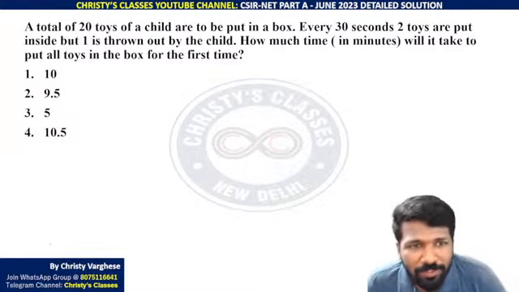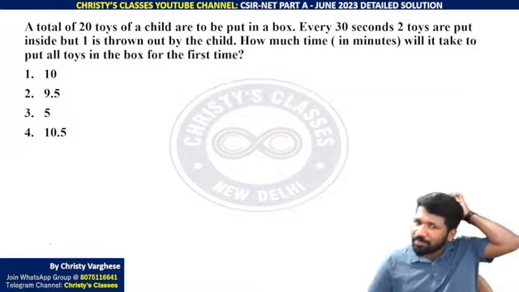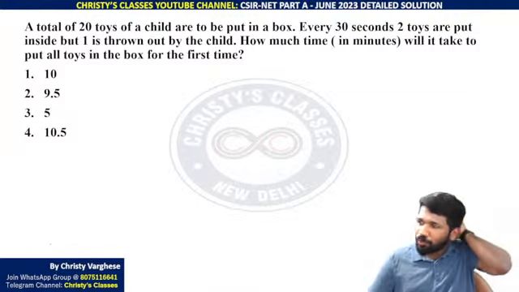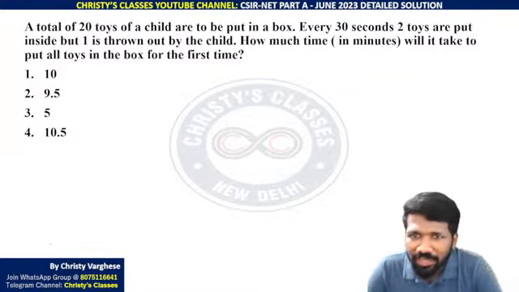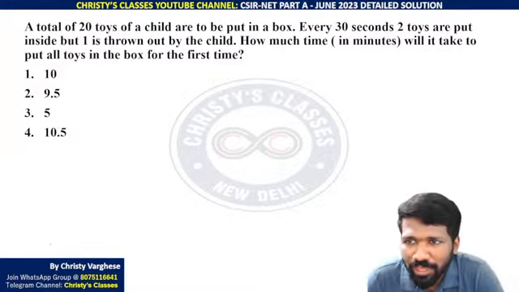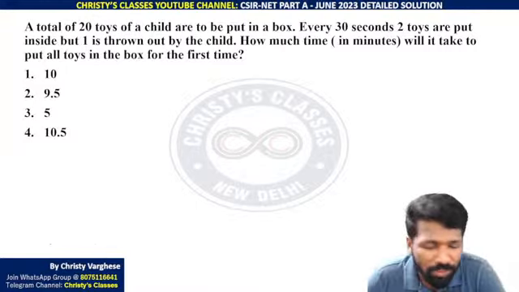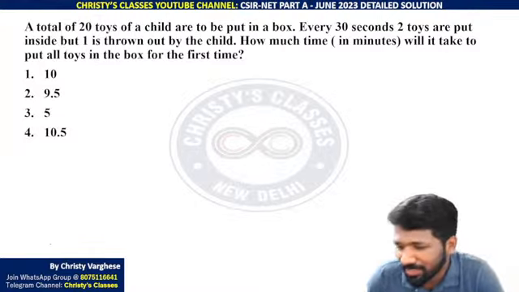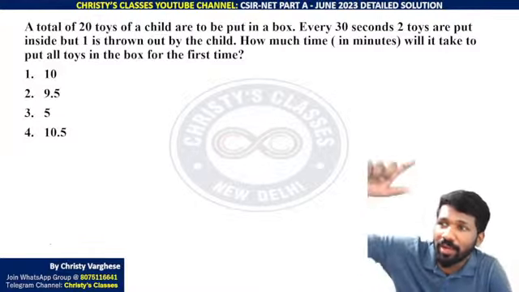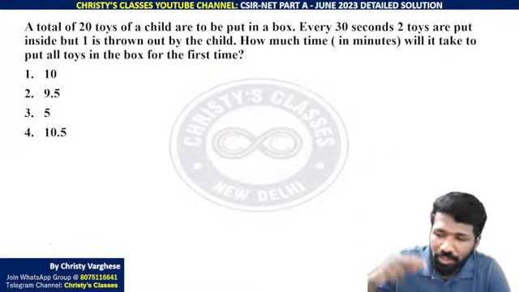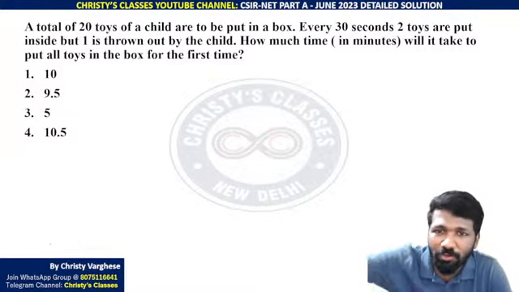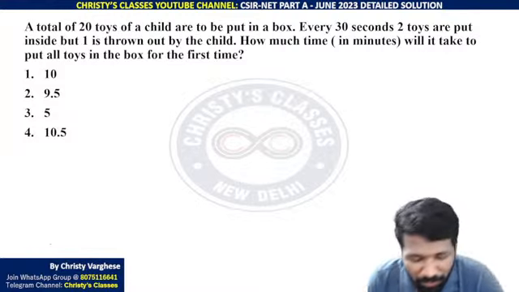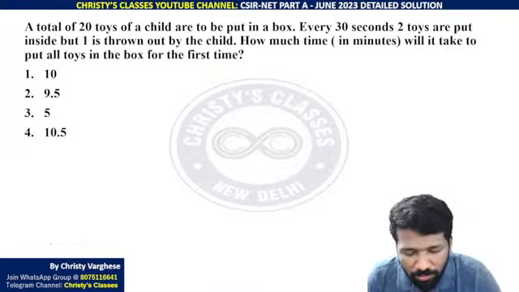Okay, coming back to your question, this was similar to a previous question few years back, which was asked, a total of 20 toys of a child are to be put in a box. Every 30 seconds 2 toys are put. In my book there is a similar question like this, an insect trying to climb up a pole. In 1 minute 3 meter up, then 1 meter down, then how many minutes it will reach the top of the pole?